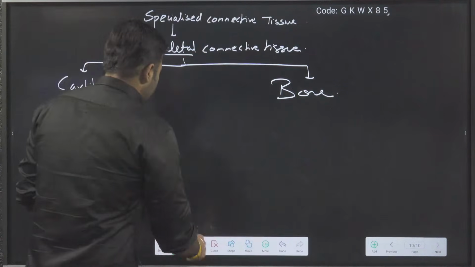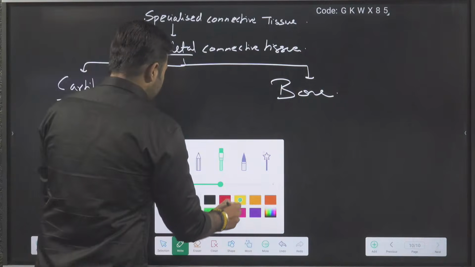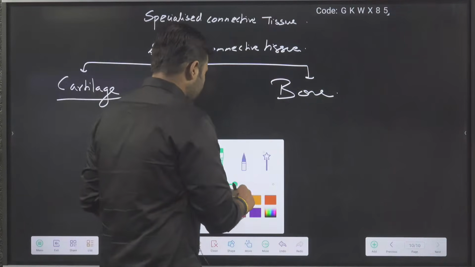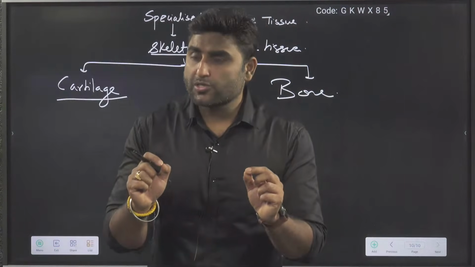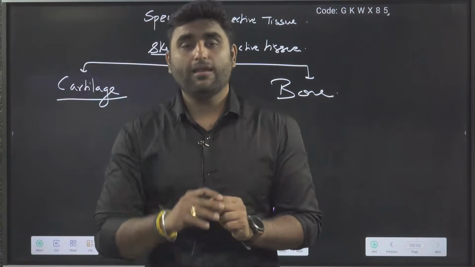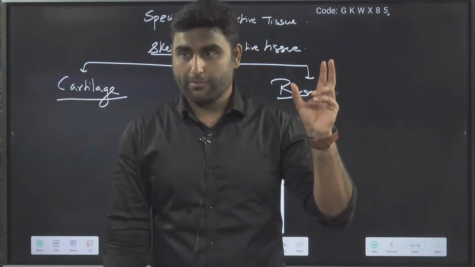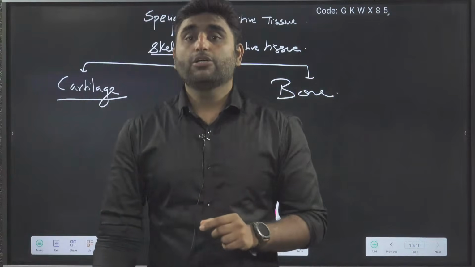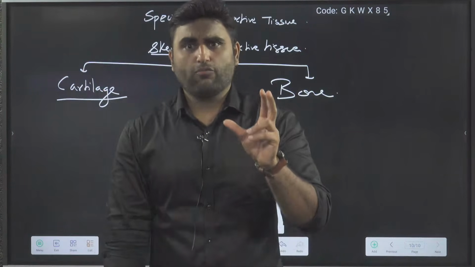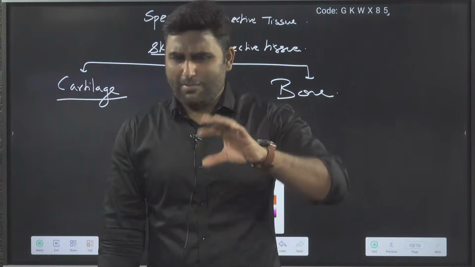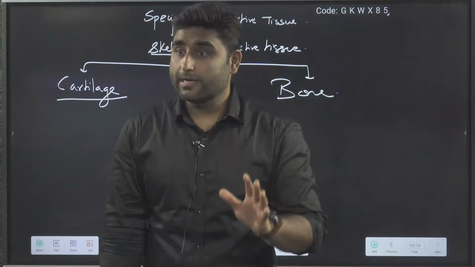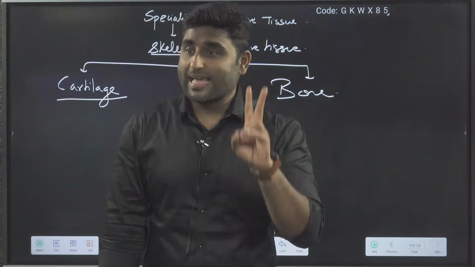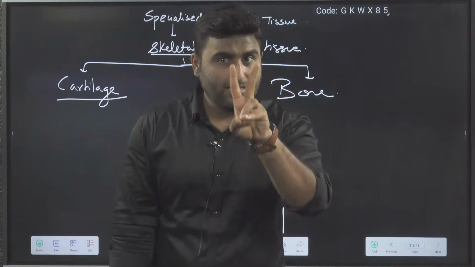Next, cartilage. Any tissue when you study, two things are important. You should know what is the cell and what is the matrix made up of. Correct? Remaining extra things, fiber and all, we will study separately. So cell and matrix makes the tissue.